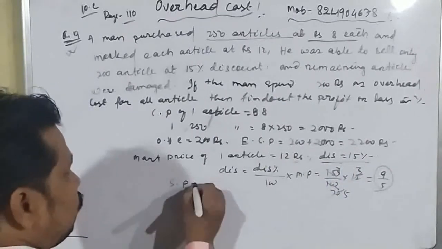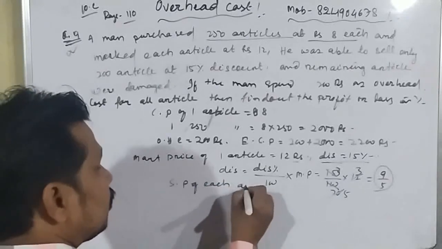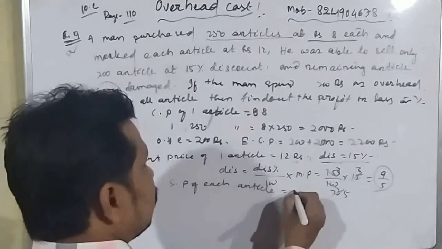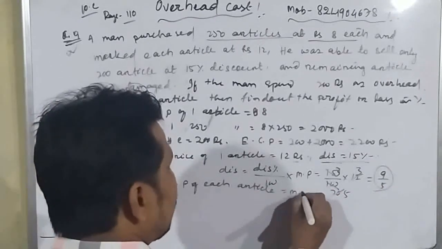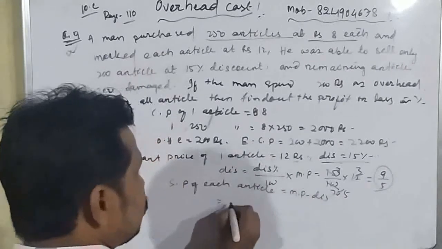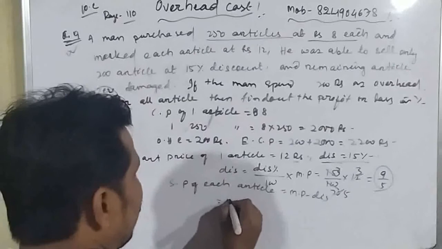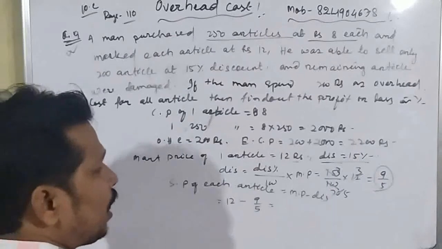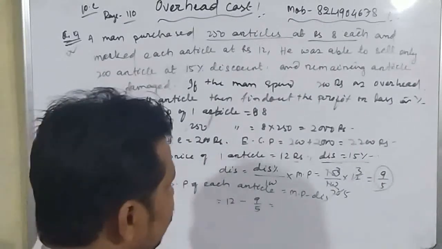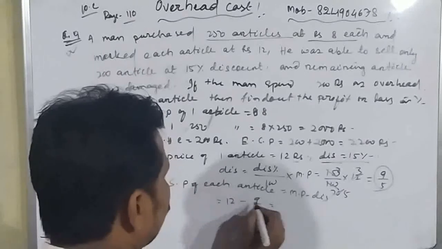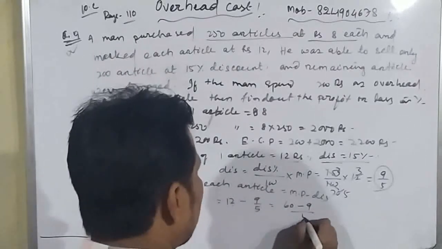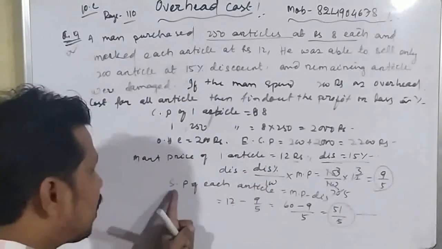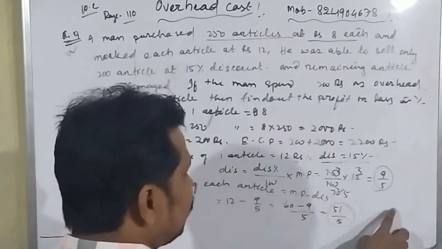So the discount we have already found out, and now we have to find out the selling price. Selling price of each article is equal to how much? The mark price minus discount, which is equal to, mark price is rupees 12 minus 9 by 5. Okay student, 12 minus 9 by 5. So 60 minus 9 by 5, which is equal to 51 by 5. So this is known as the selling price of each article.